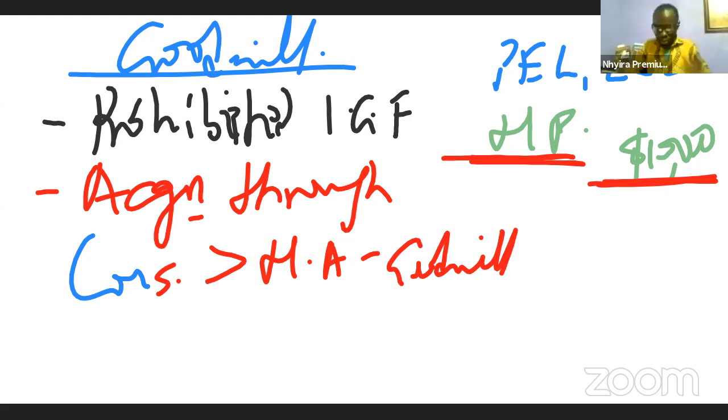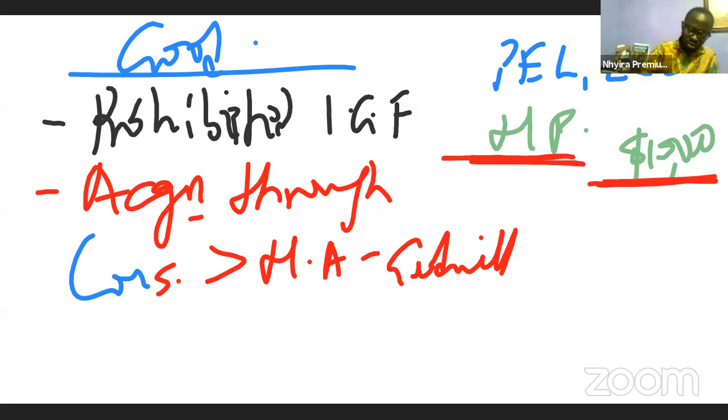So when it comes to goodwill, this is how we account for it. Internally generated goodwill, we are prohibited from accounting for it, but goodwill through acquisitions, the standard requires that it is accounted for.